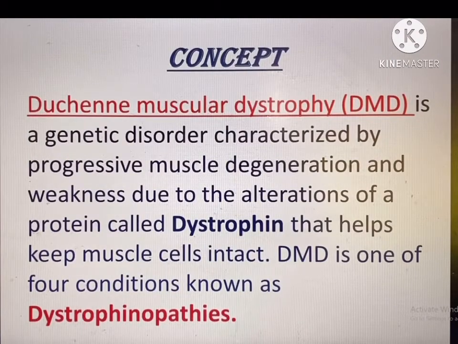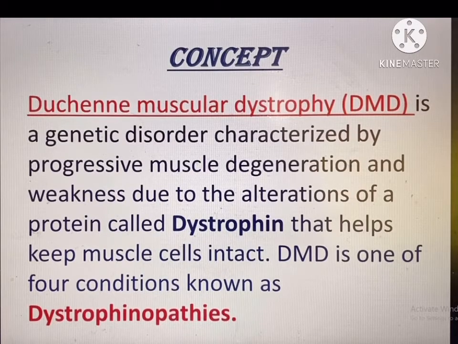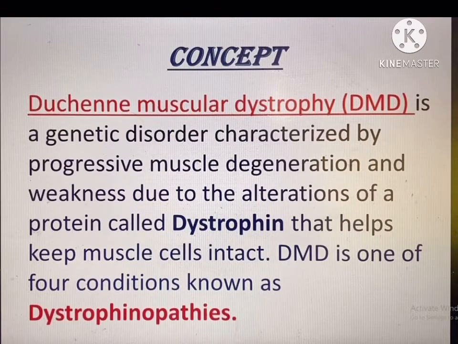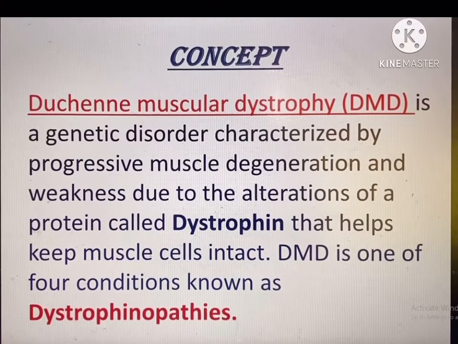Let's go to the main concept of Duchenne muscular dystrophy. This is a genetic disorder characterized by progressive muscular degeneration and weakness due to alterations of a protein called dystrophin that helps keep muscle cells intact. DMD is one of the four conditions known as dystrophinopathies.